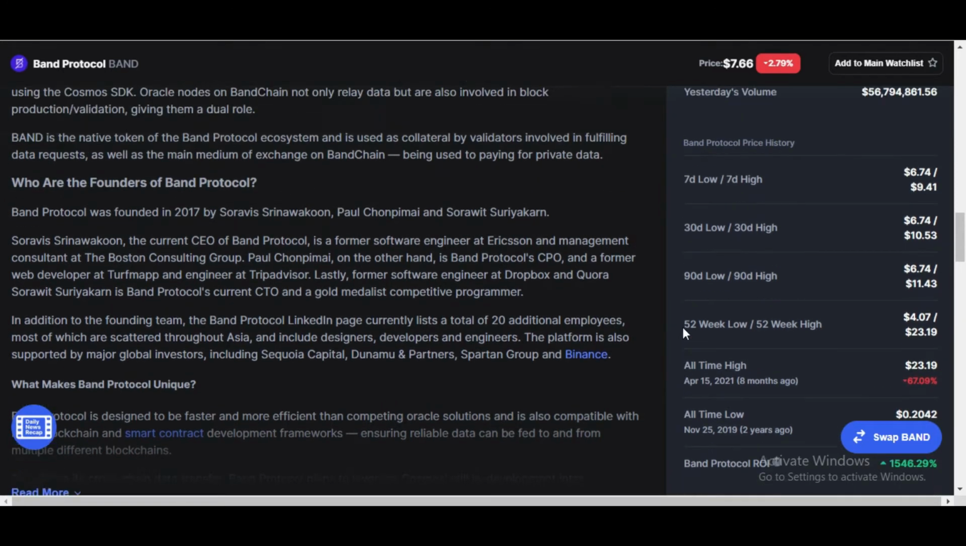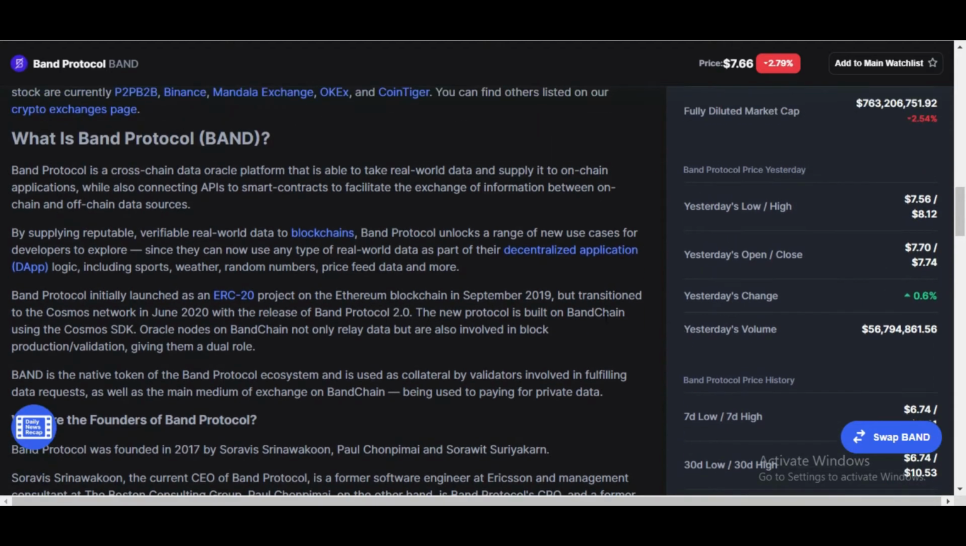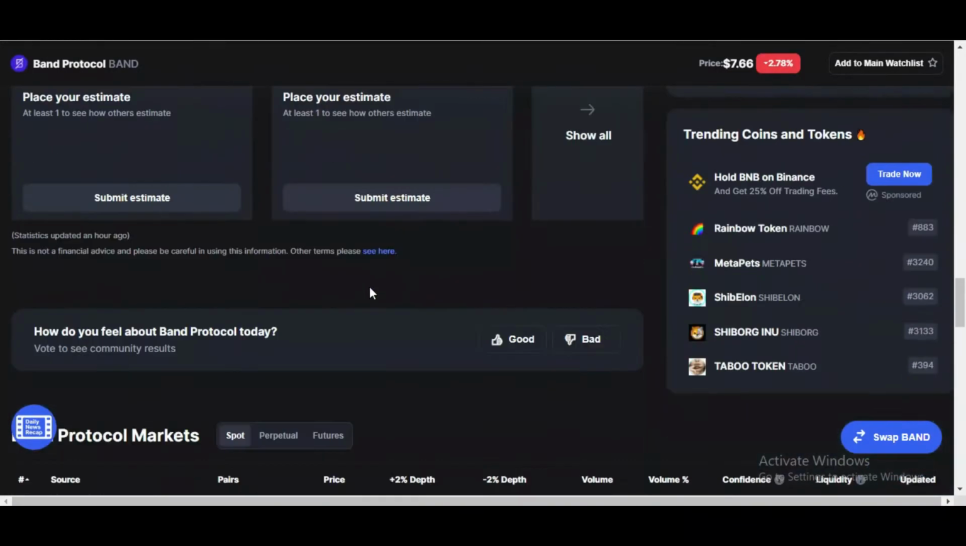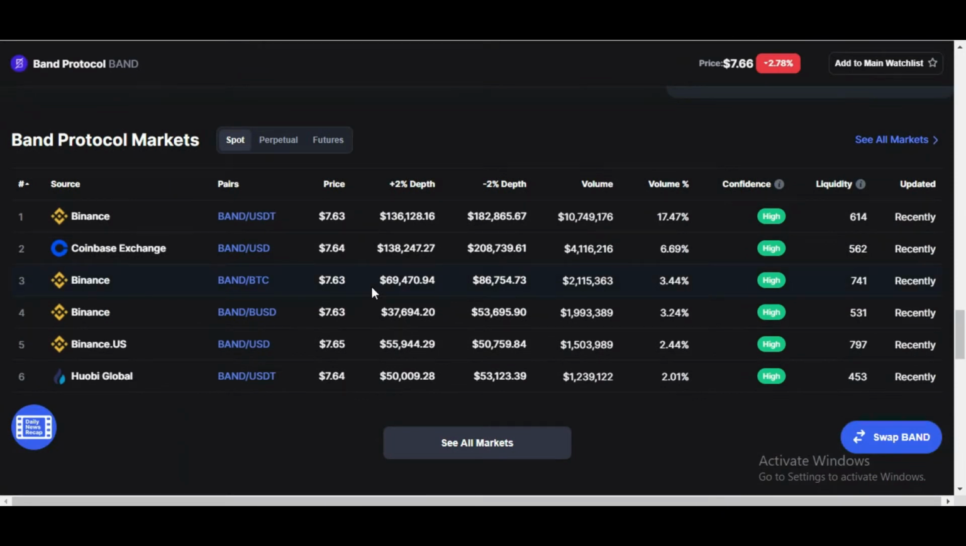And what is Band Protocol? Let me show you. Band Protocol is a cross-chain data oracle platform that is able to take real-world data and supply it to on-chain applications while also connecting APIs to smart contracts to facilitate the exchange of information between on-chain and off-chain data sources. And it is available on these exchanges, Binance and Huobi Global and some other important exchanges.